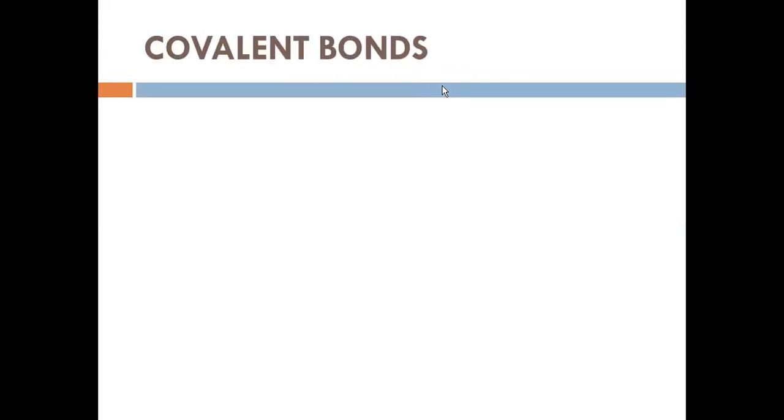Already I said the covalent bonds form when a pair of electrons is shared between two atoms of the same element or different elements. The covalent bond means you are able to share a pair of electrons between the two atoms, either of the same element or a different element.